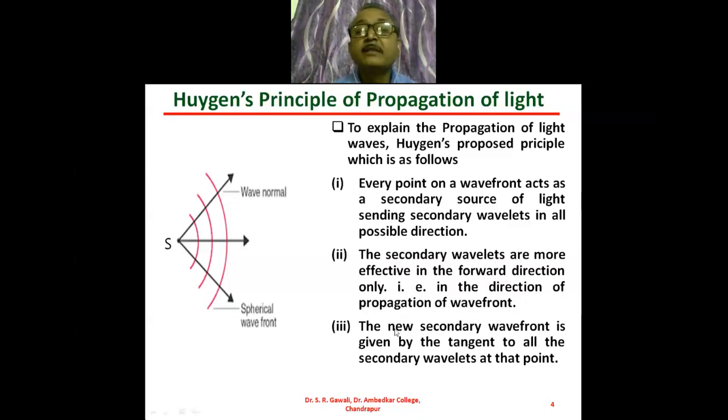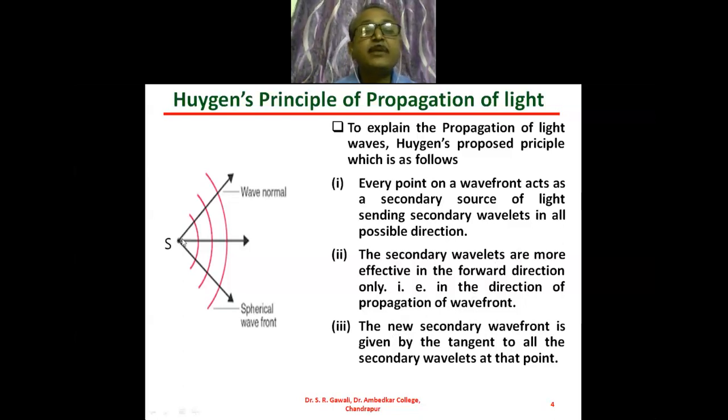Then the third point of Huygens' principle of propagation of light is that the new secondary wavefront is given by the tangent to all the secondary wavelets at that point. In this slide I have shown one example of a spherical wavefront.